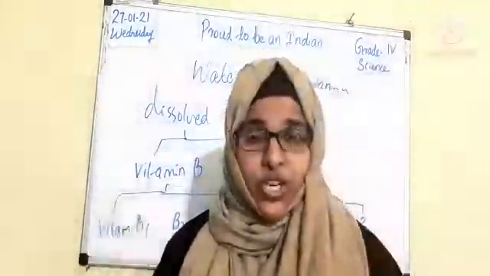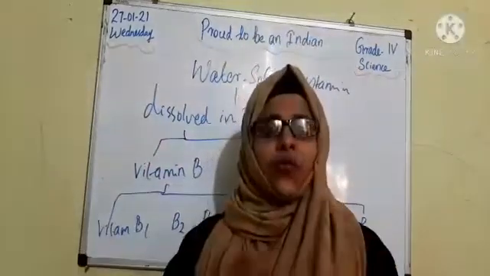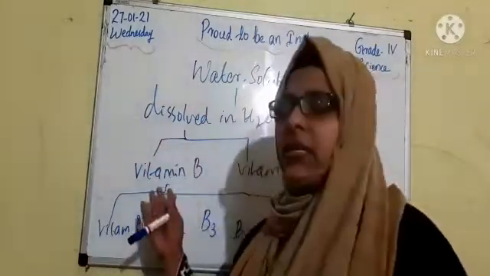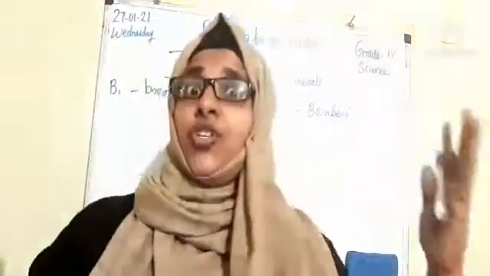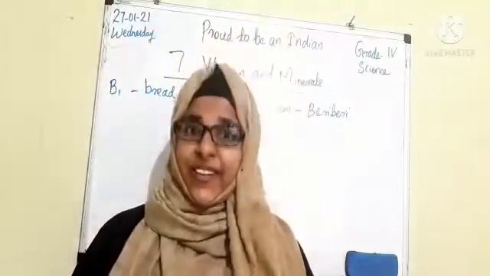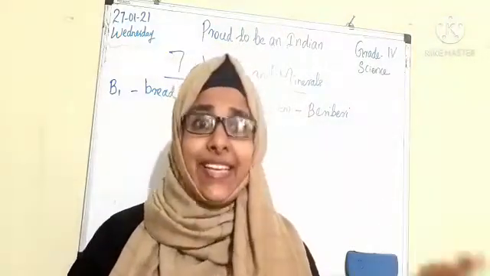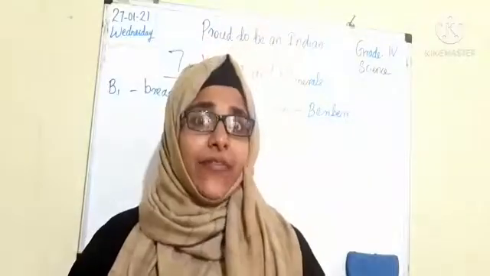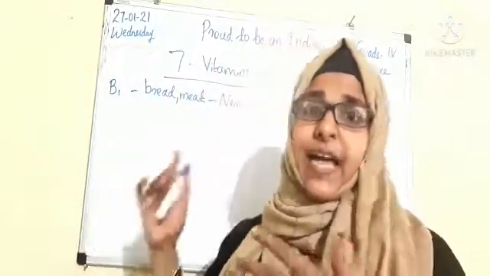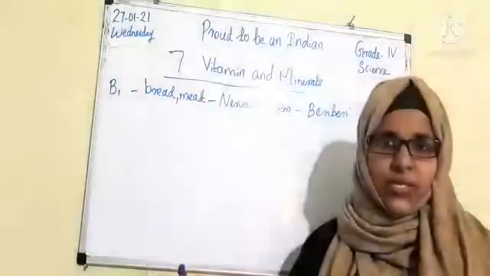More about the function, sources and deficiencies of these vitamins we can learn now. So listen carefully. Vitamin B is a large group of vitamins. I already discussed with you that it can be categorized into 8 different types of vitamins. And we can check the sources, functions and deficiency of these vitamins.